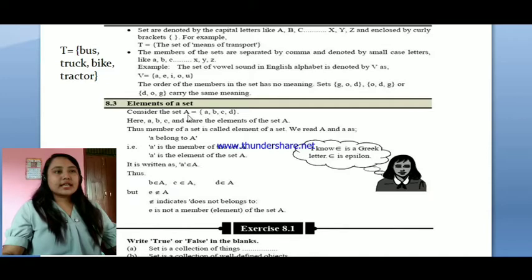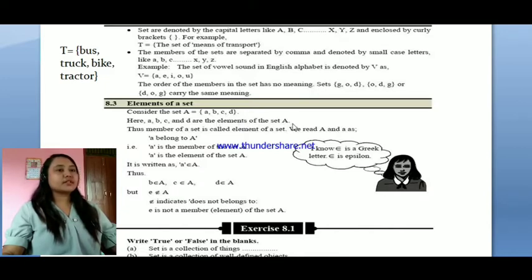So the elements of the set. So here the set A equals A, B, C, D. A, comma, B, comma, C, comma, D is given. Every one of the members A, B, C and D is known as an element.